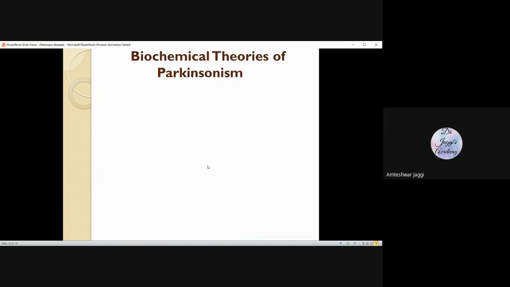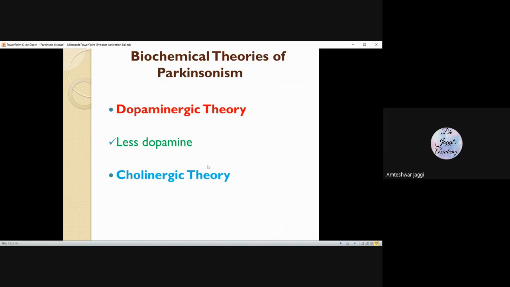Biochemical theories of Parkinson disease. What are the biochemical changes that happen in Parkinson? Two biochemical changes are noted. The dopaminergic theory says there is less dopamine. The cholinergic theory says that there is excess acetylcholine. So there's an imbalance between these two.